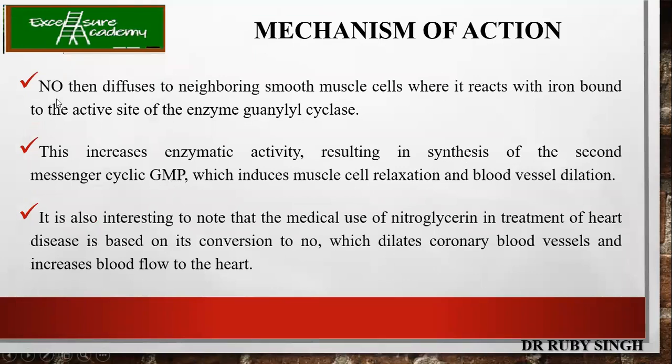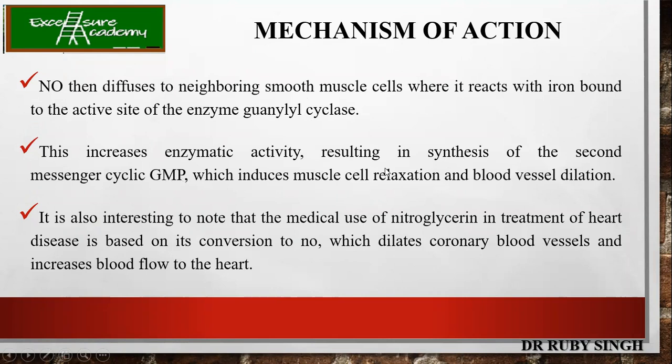So NO then diffuses to the neighboring smooth muscle cells, where it will react with the iron bound to the active site of the enzyme called guanylyl cyclase. What is the activity of guanylyl cyclase? It results in the formation of cyclic GMP, and cyclic GMP acts as the secondary messenger. Now this will result in the muscle cell relaxation and blood vessel dilation.